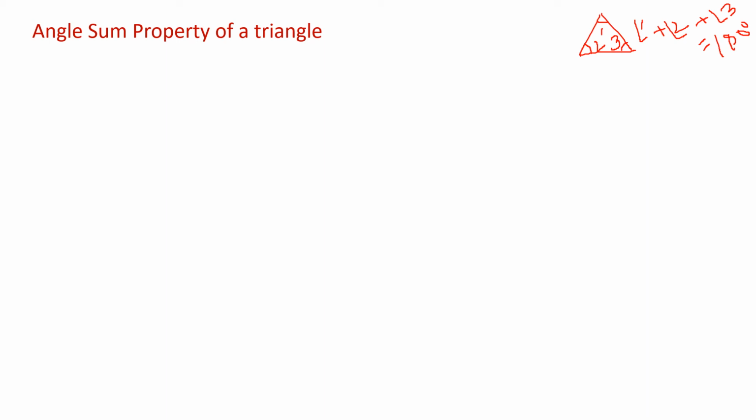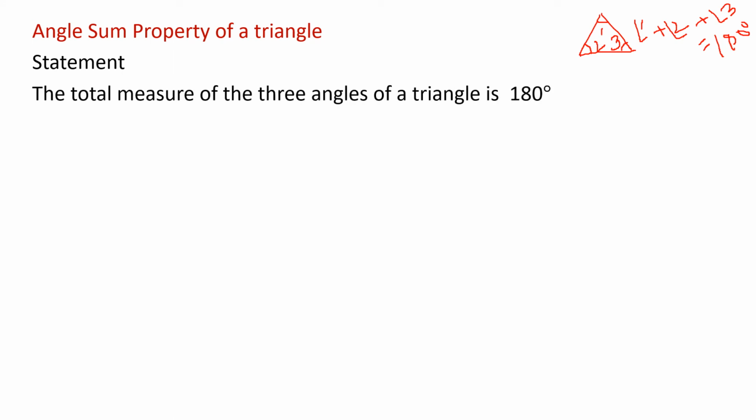That is the meaning of the angle sum property of a triangle. So we are going to see the explanation. The total measure of the 3 angles of a triangle is equal to 180 degrees.